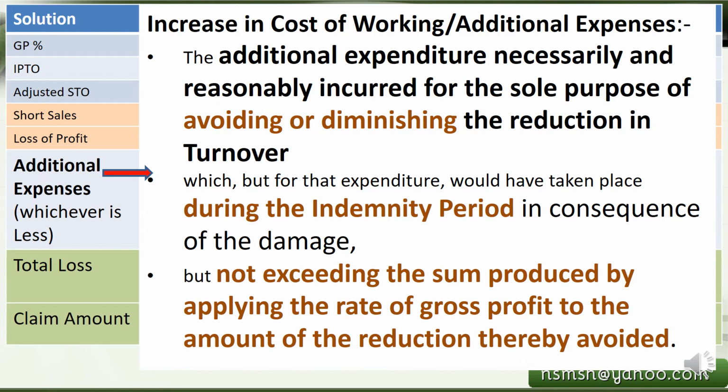We make these additional expenses only if there is damage and a reduction of turnover, which we are trying to avoid. So we calculate the gross profit on that turnover, and that is the limitation; the additional expenses should not exceed it. That's why, of the three ways of calculation, we take the lowest amount as additional expenses for the purpose of insurance.